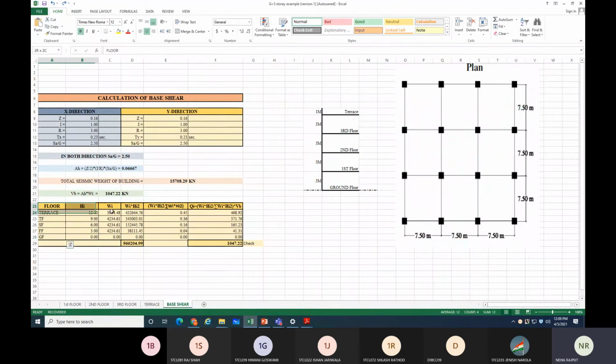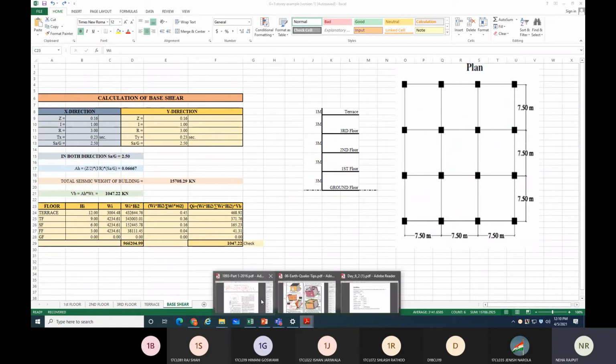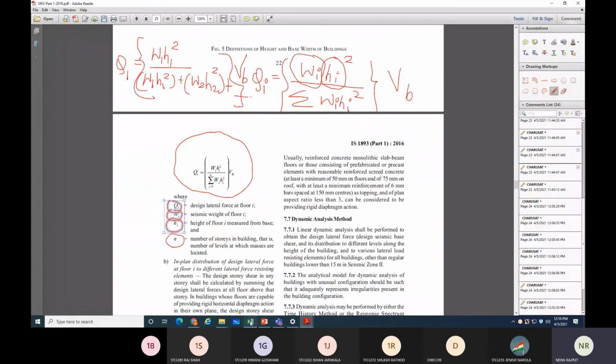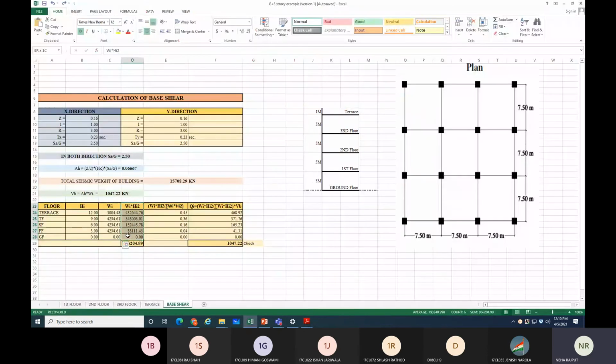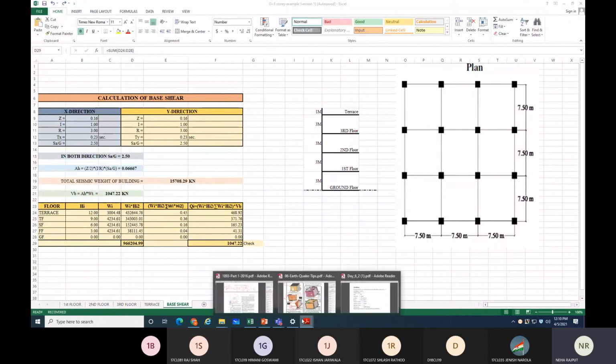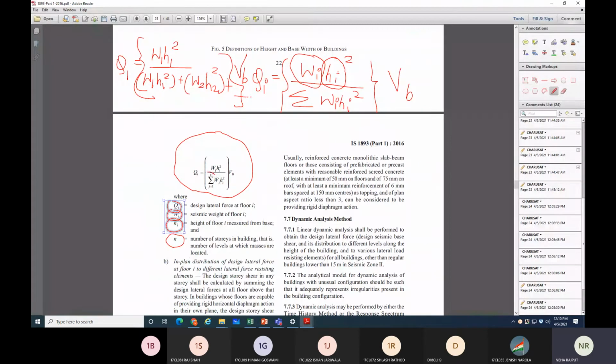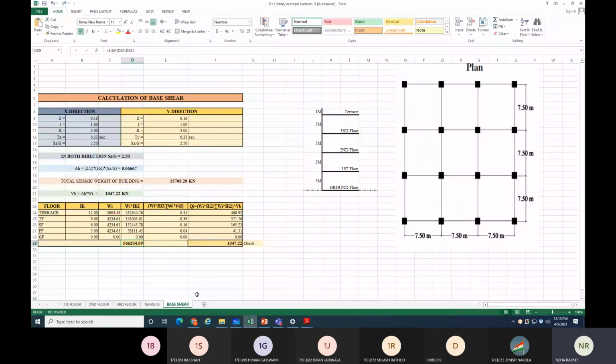You need to make this type of table. First write down the floor, then the Hi column for height, then the Wi column. We make a table just like this equation. Then the Wi Hi square column. Then we will take the summation of Wi Hi square over here, and whatever this term summation of Wi Hi square is, that term is in our table.